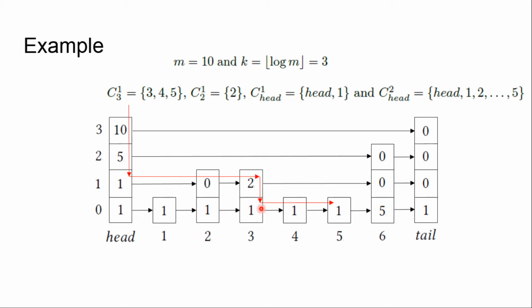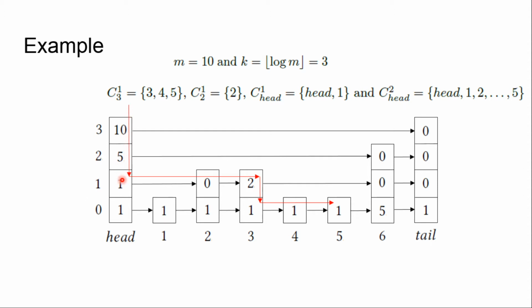So for example, for 3, we have in the subtree 3, 4, 5. In total, we have 3 requests, minus the number of requests for 3, so it is 2. For the second node, for example, there are no other nodes between 2 and 3, thus it has 0 here.